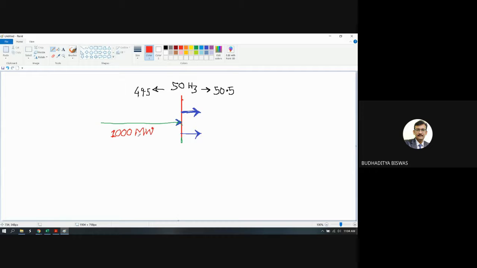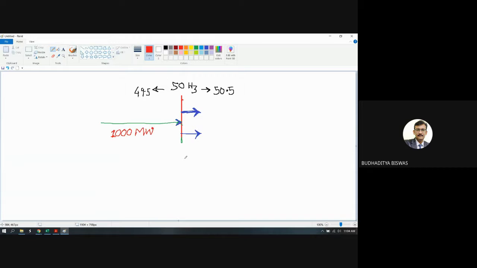If you have a power plant with a maximum capacity of 1000 megawatt, it must try to generate this 1000 megawatt, because if they generate less electricity, they are paid less. But if they generate more electricity, they are paid more, because the pricing scheme is based on how much electric energy you supply to that particular grid. That is the concept before 2002.